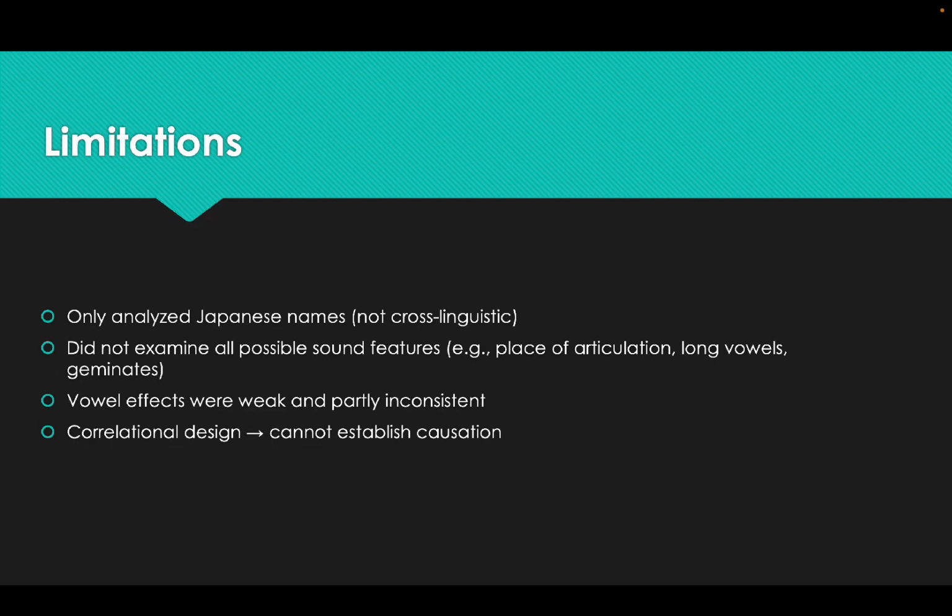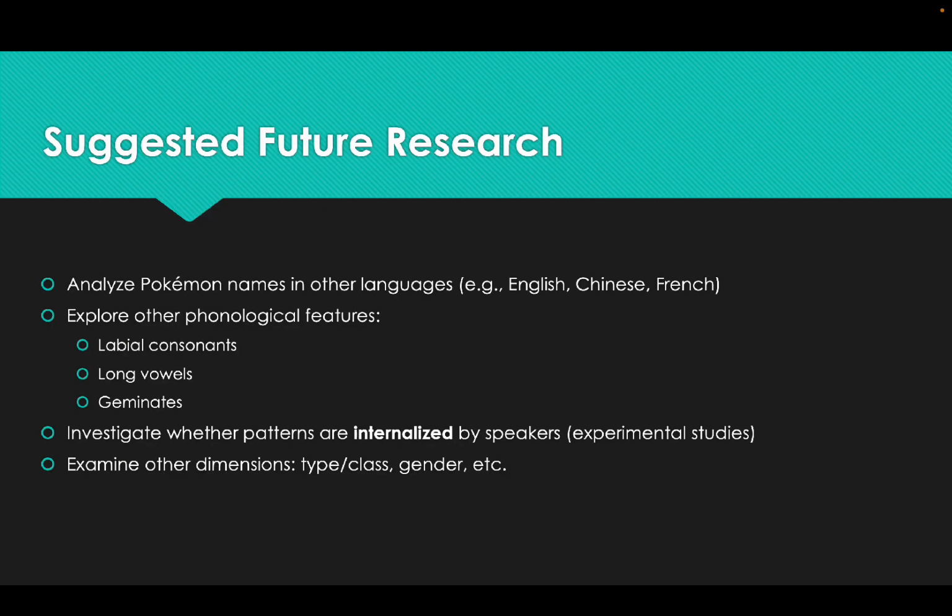The limitations are apparent. It only analyzes Japanese names, not cross-linguistic, and it didn't examine all possible sound features, such as place of articulation, long vowels, and geminates. Vowel effects were weak and partly inconsistent, and the correlational design cannot establish causation. So this leads us to further study of this kind of subject.